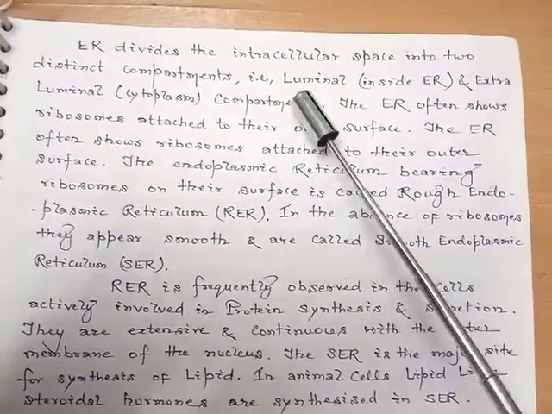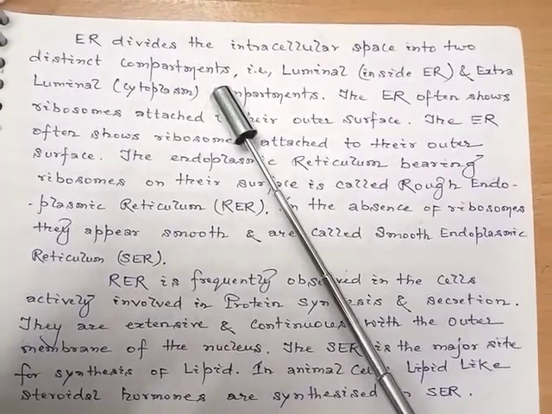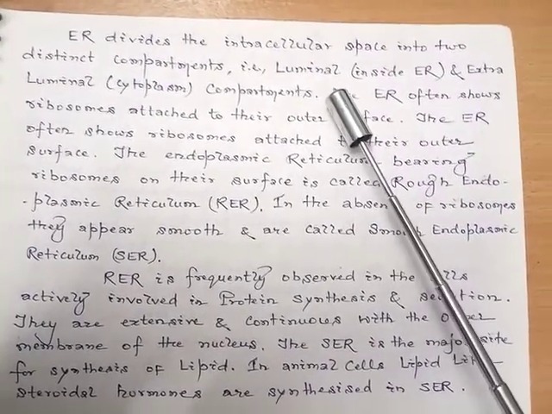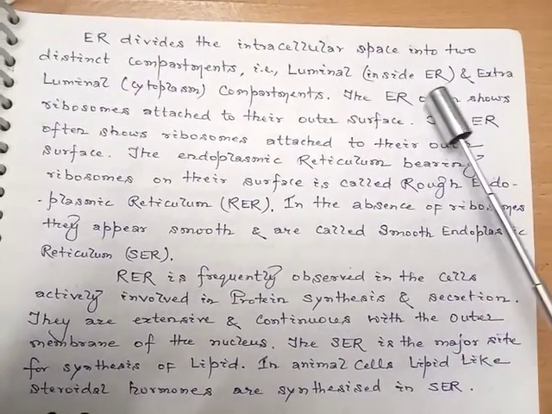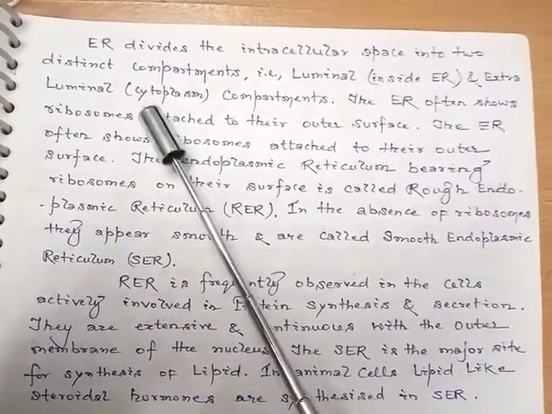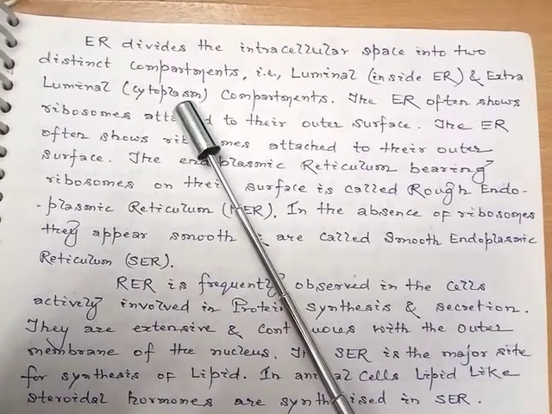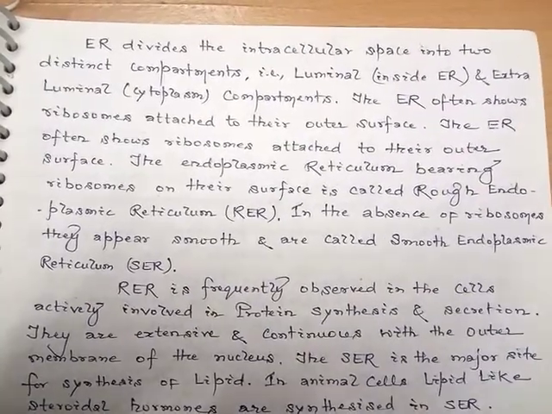divides the intracellular space into two distinct compartments, that is the luminal, meaning within the lumen or inside the endoplasmic reticulum, and extraluminal, meaning outside the lumen, the space outside the endoplasmic reticulum compartments.